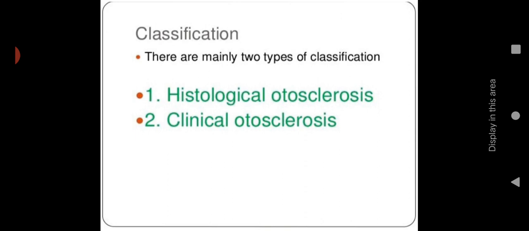Then the classification. There are mainly two types of classification: histological otosclerosis and clinical otosclerosis. Let us see.